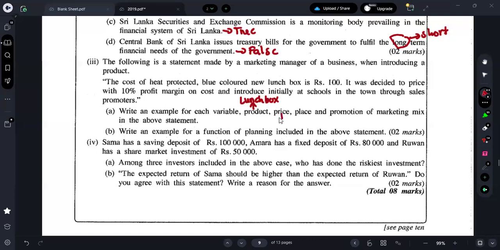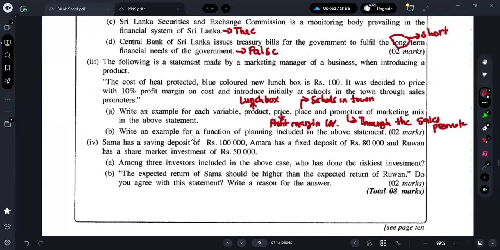What is the factor related to price? It was decided to price with a 10% profit margin. That is related to the price. What's the place they are going to sell? They are going to sell at schools in town. What are the promotional activities they are going to do? Through the sales promoters. Very easy, right? You can just put one by one and write it.